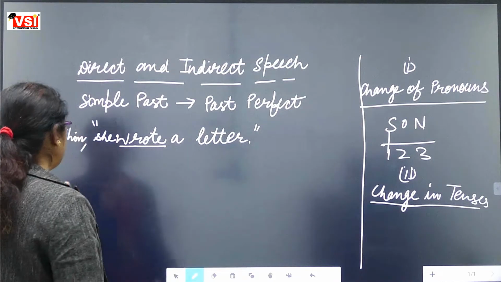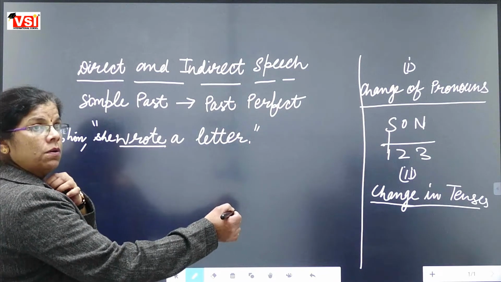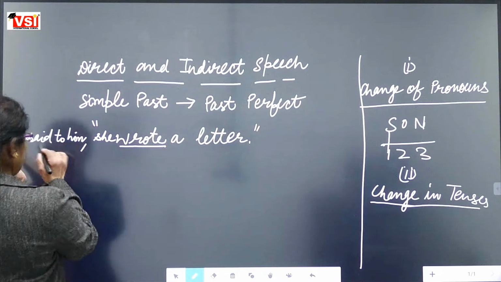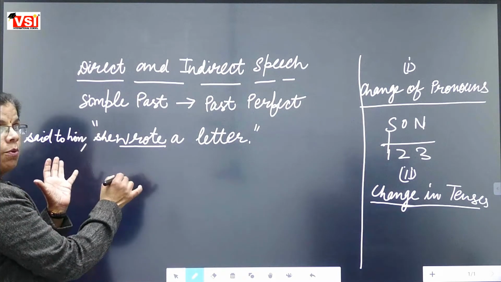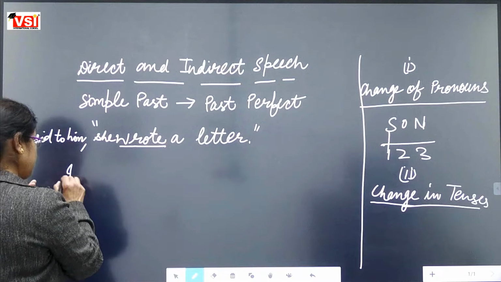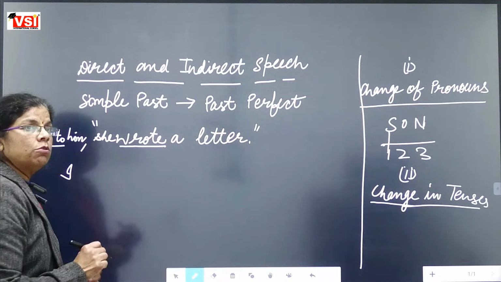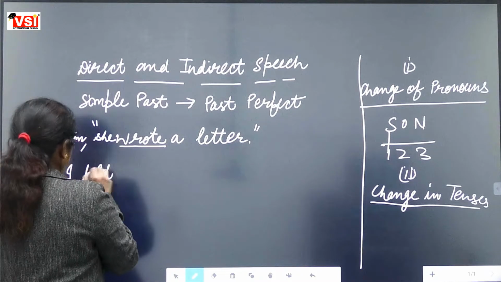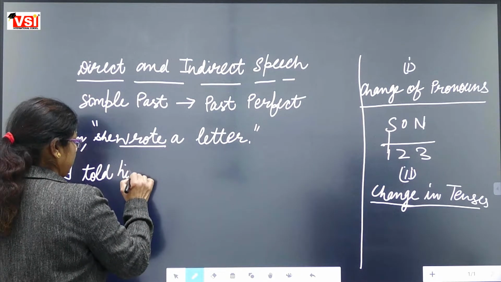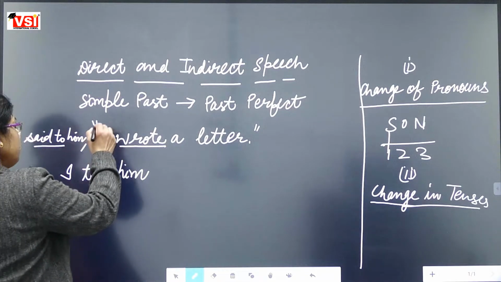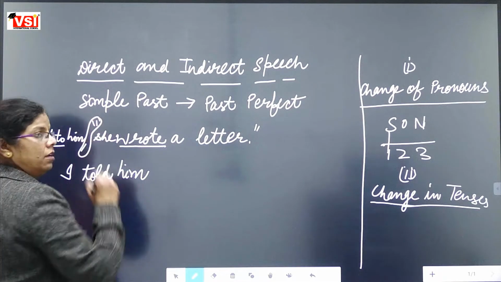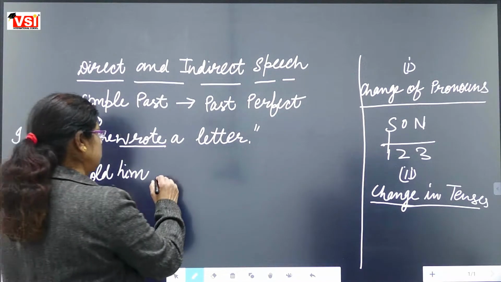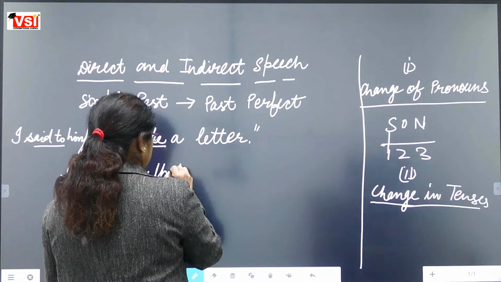Now we are changing it into indirect speech. We are changing this part first, the reporting verb. I said to will be changed into told, and him will be him only. Now we are changing the inverted comma into that.